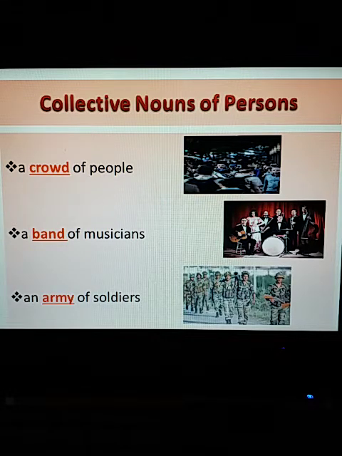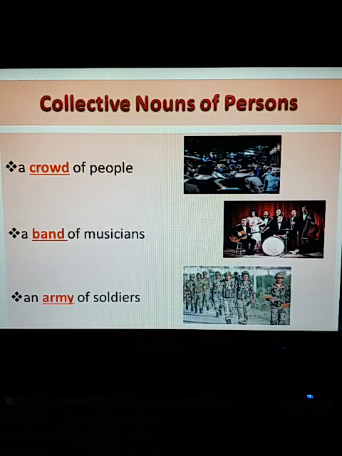In the first one, crowd is the collective name given to a collection of people. So only the word crowd is a collective noun, whereas people is a common noun. Same for band of musicians: band is the collective noun, musicians common noun. Army is the collective noun, soldiers common noun.